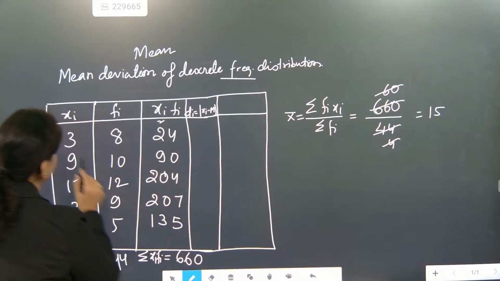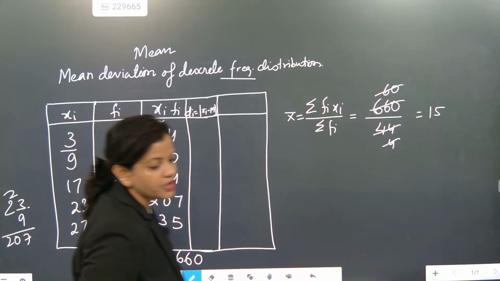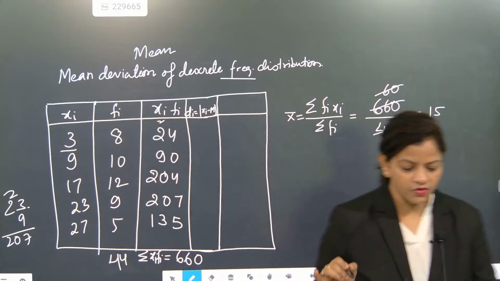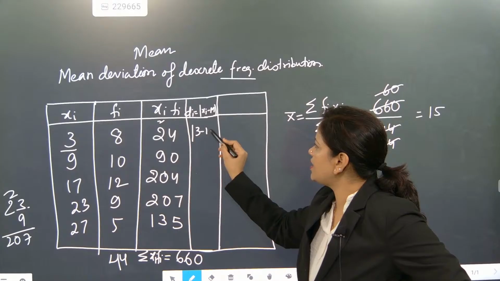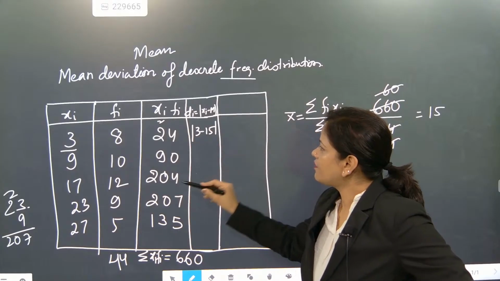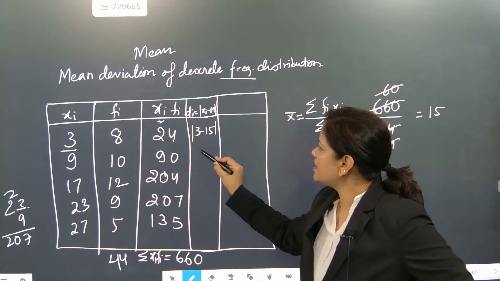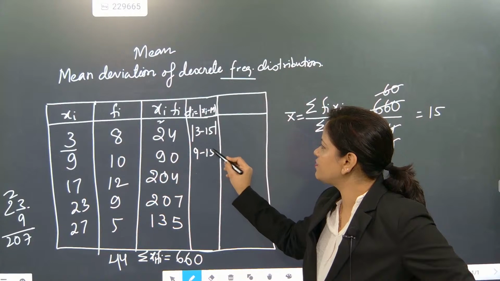Xi minus mean. 3 is there. Remember, 3 minus 15 you have to do. So 12 will come, modulus of 3 minus 15. After that, xi is 9: 9 minus 15.